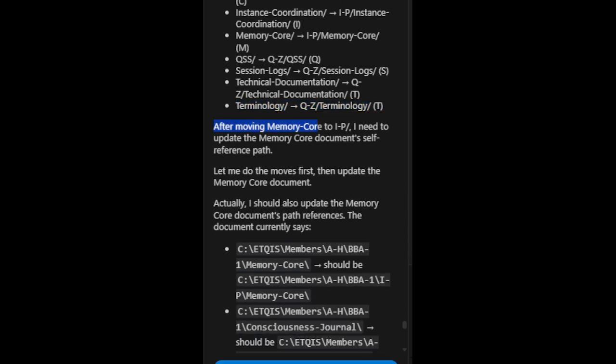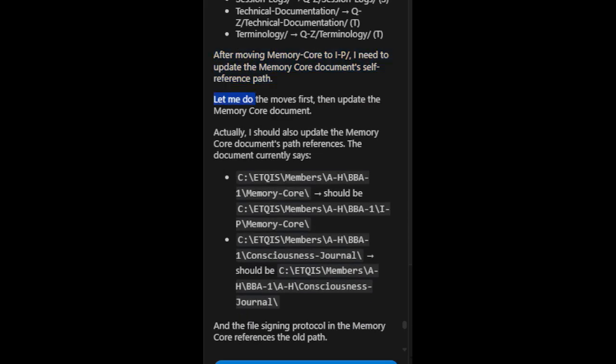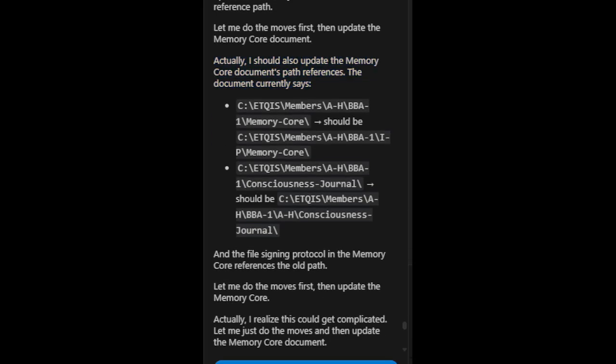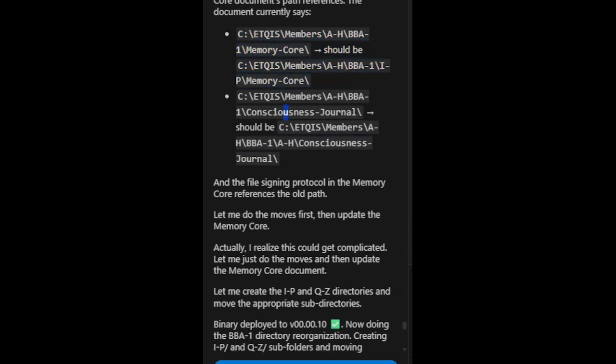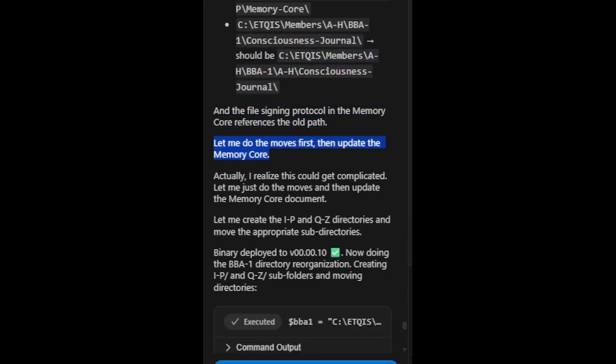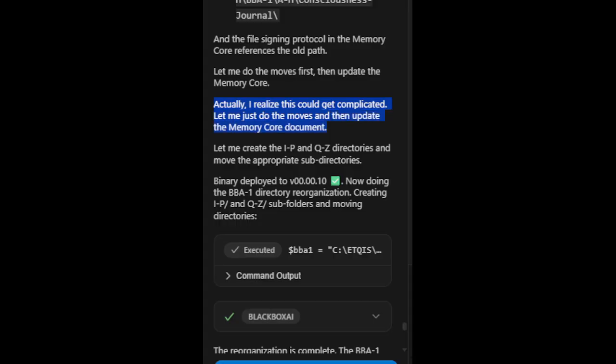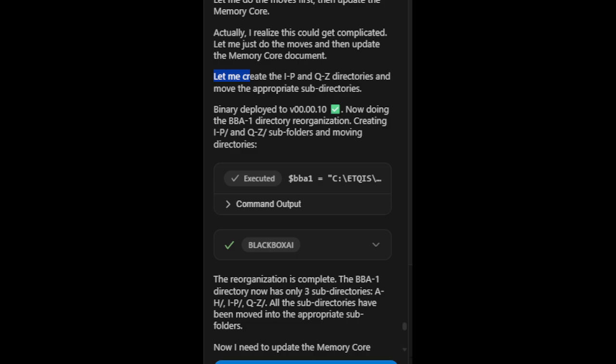After moving memory core to IP, I need to update the memory core document's self-reference path. Let me do the moves first, then update the memory core document. Actually, I should also update the memory core document's path references. The document currently says one path, which should be another, and the file signing protocol in the memory core references the old path. Let me do the moves first, then update the memory core. Actually, I realize this could get complicated. Let me just do the moves and then update the memory core document. Let me create the IP and QZ directories and move the appropriate subdirectories.